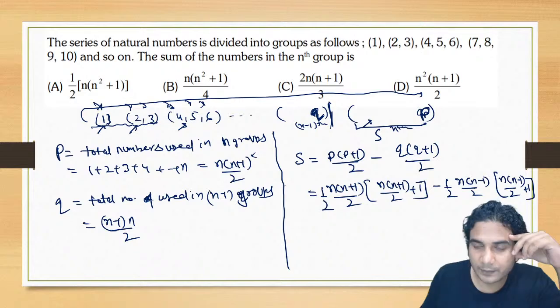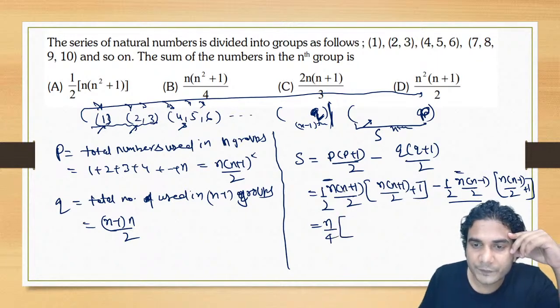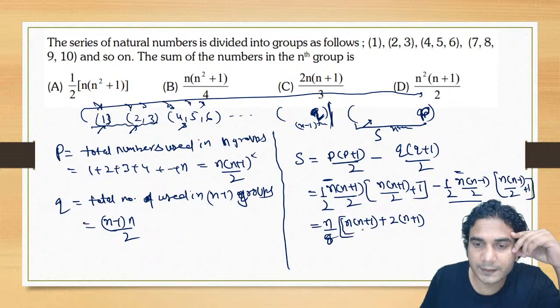You could find first and last term also. See if anything is common. Obviously you can take n common, n is common, and this 4 is common. So n by 4 at least take common and write the remaining terms. So multiply it inside. It will be n into n plus 1, and take LCM also. So total 8 you can take common. It is going to be plus 2 into n plus 1, all right, this thing,